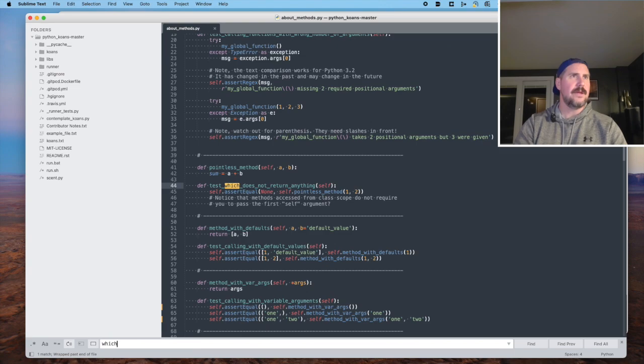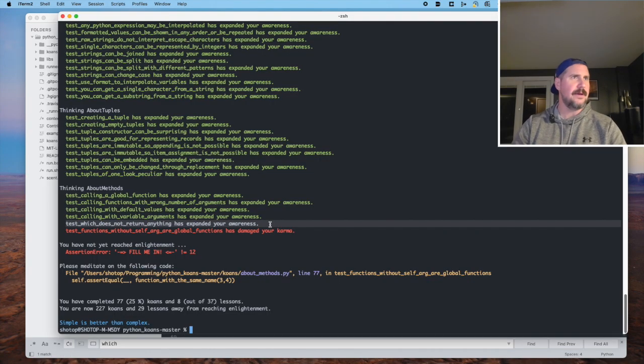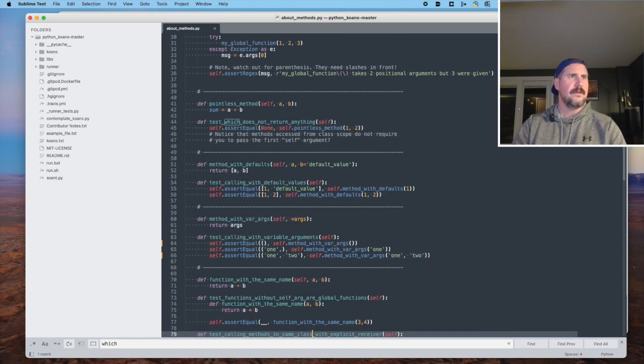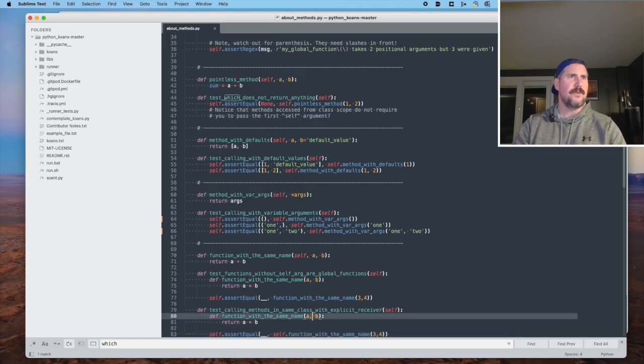Yeah, that's weird. I don't know why that's already passing. But anyway, let's go now to line 77. Method with default var args. Yeah, okay. That's weird. I don't know why it showed up there.